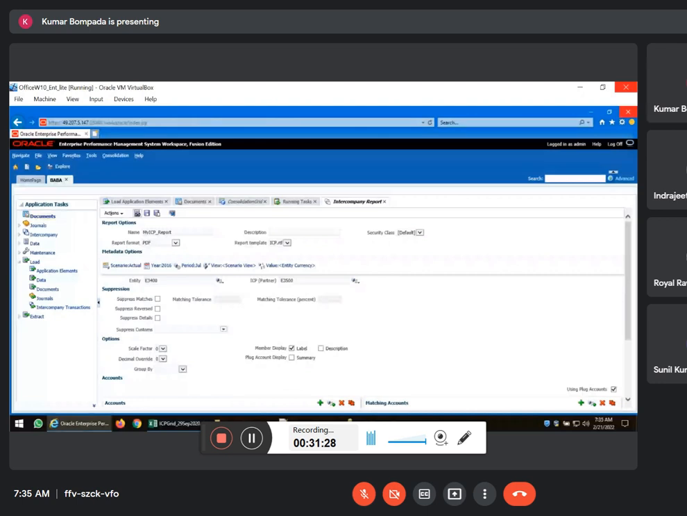Sir, we don't know the entity and ICP partner. Can we also do this? Yes. So if you don't know, remove this. Remove this. Right? So what will I do?